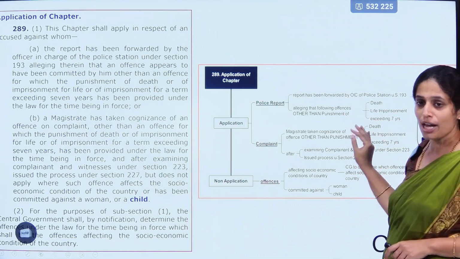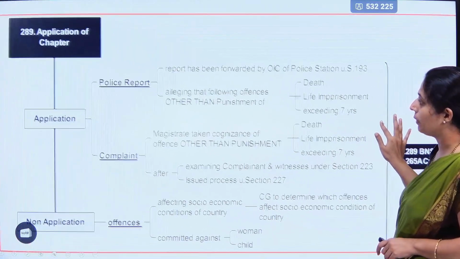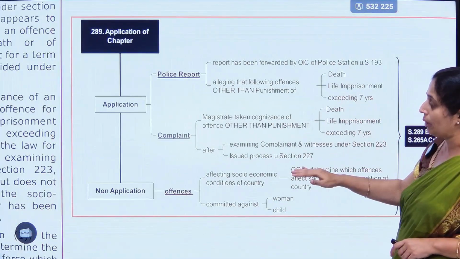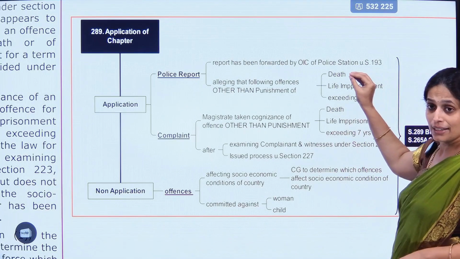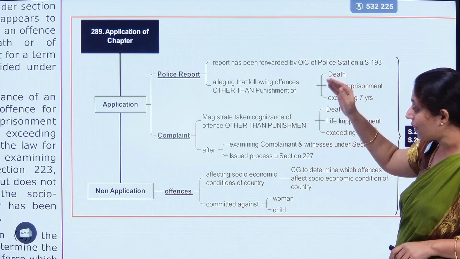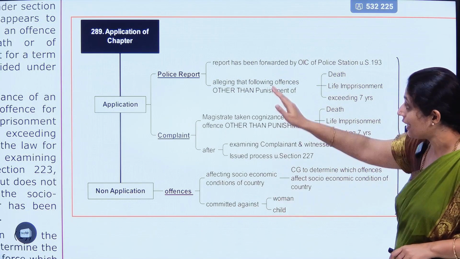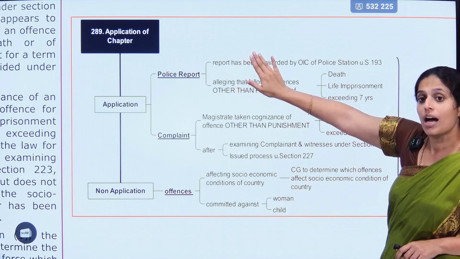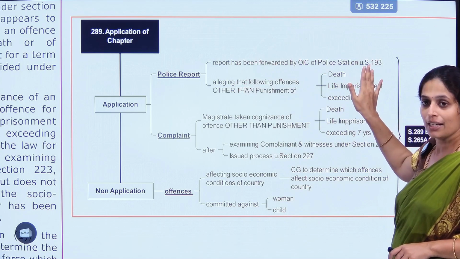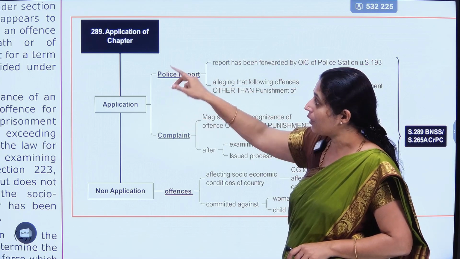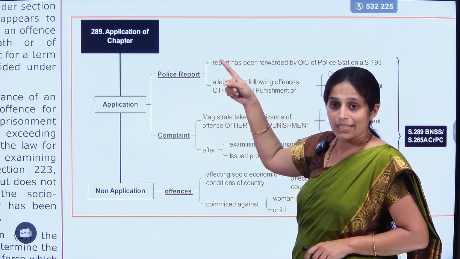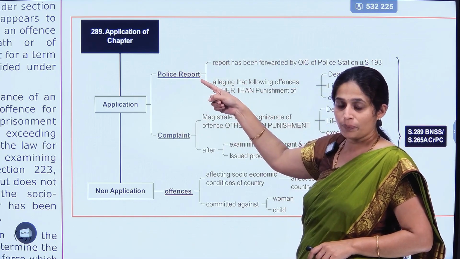When you see the chart, you can see so many applications and non-applications: whether plea bargaining is applicable to a death sentence, no, it is not applicable, or whether it is applicable to women. See here, it is applicable to this, but again further exceptions are there. Here we can see that plea bargaining is applicable to cases instituted upon a police report.